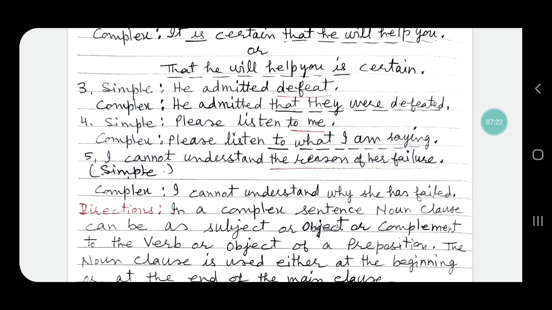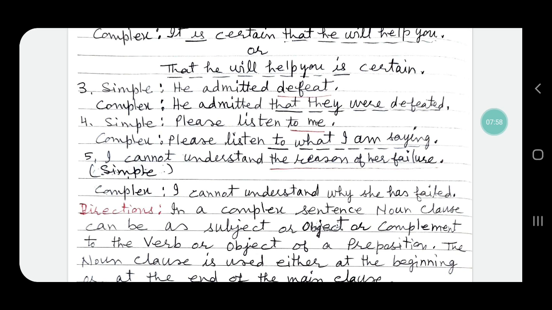So the sentence "he admitted" is the main clause, "that they were defeated" is the subordinate clause, and so the simple sentence has been changed into a complex sentence: he admitted that they were defeated. Sentence number 4, the simple sentence is "please listen to me." "To me" will be changed into "please listen to what I am saying."